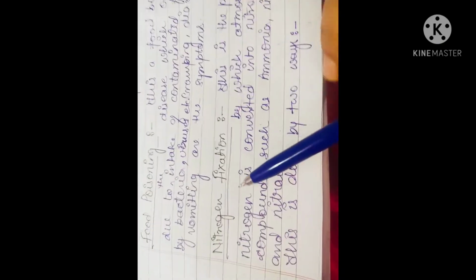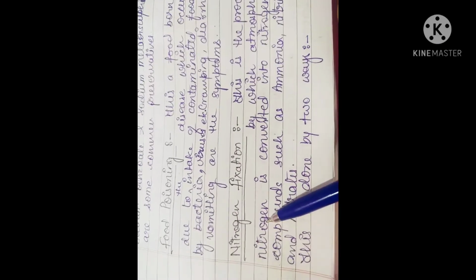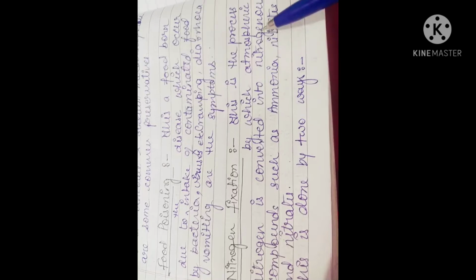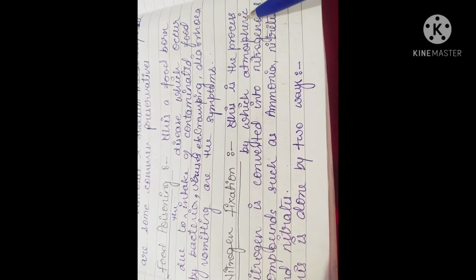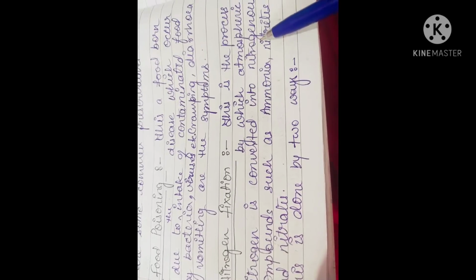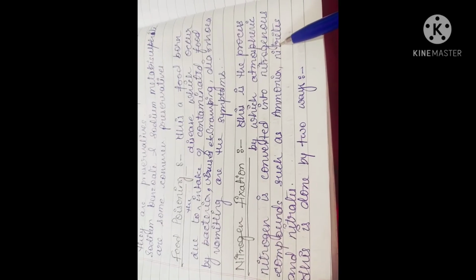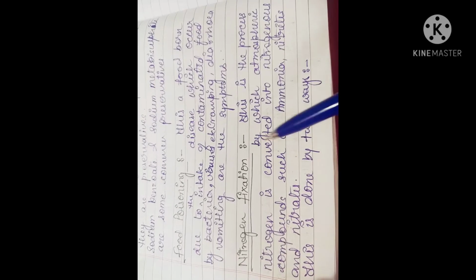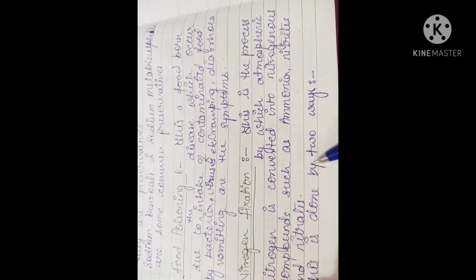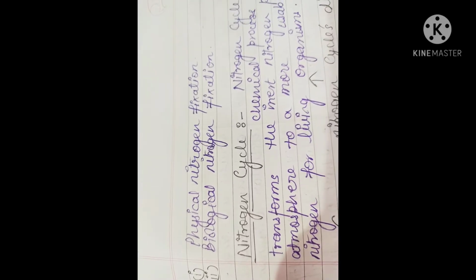Now the next is nitrogen fixation. This is the process by which atmospheric nitrogen is converted into nitrogenous compounds such as ammonia, nitrites and nitrates. This nitrogen fixation is done in two ways. First is physical nitrogen fixation, second is biological nitrogen fixation.